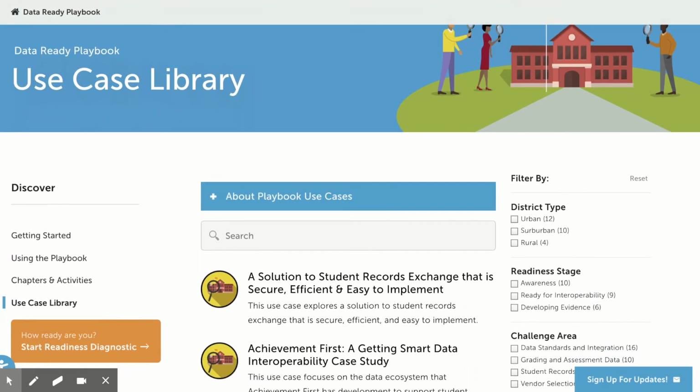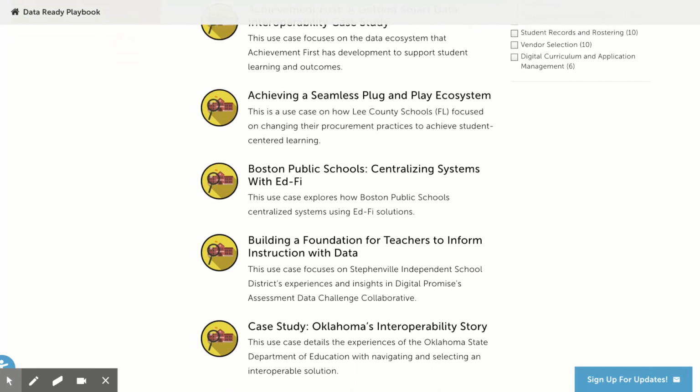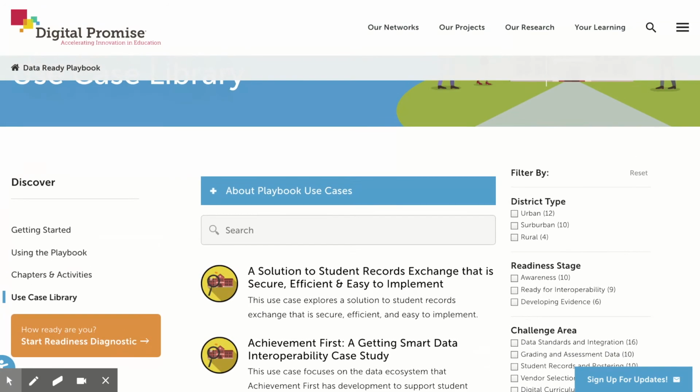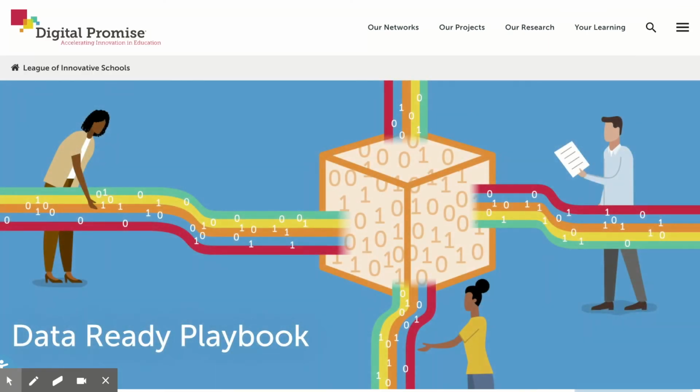This is the Data Ready Use Case Library. The use cases in this collection help you learn how other districts have addressed challenges similar to yours and highlight resources and best practices. You can filter data interoperability use cases by district type, readiness stage, or challenge area to find examples. The Data Ready Playbook is a comprehensive resource to help your district prepare for data interoperability.